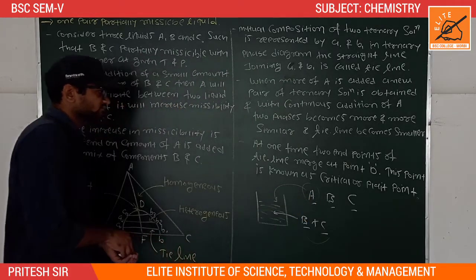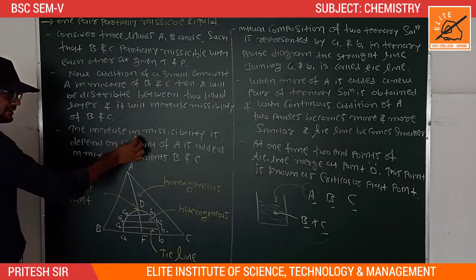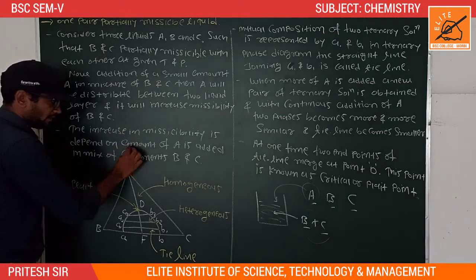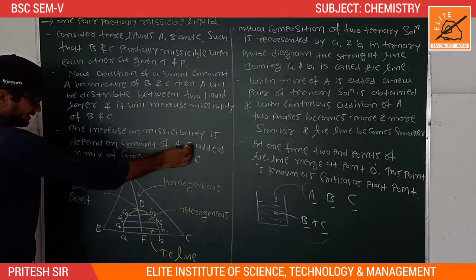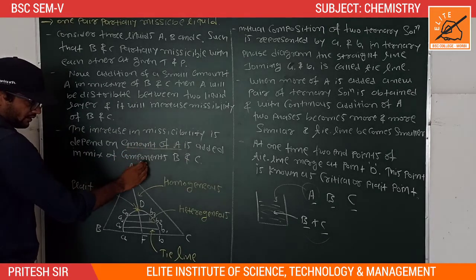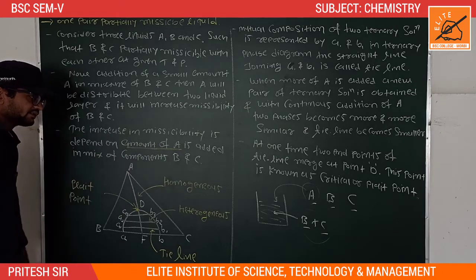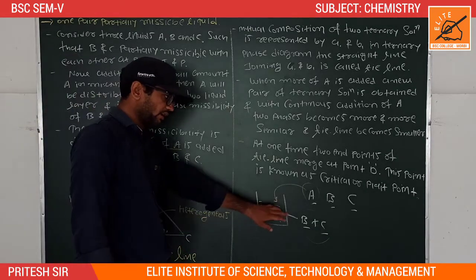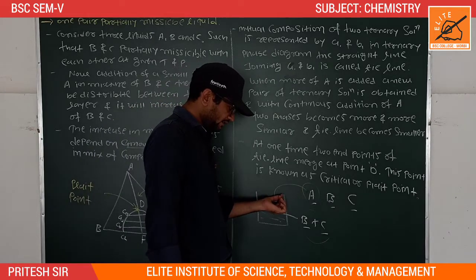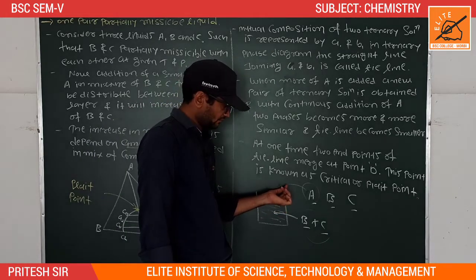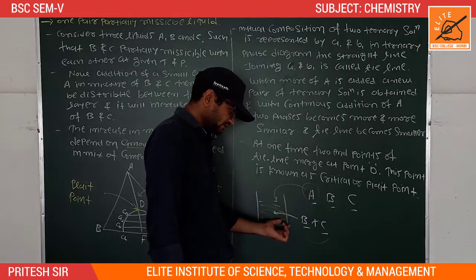Okay, so the increase in miscibility depends on the amount of A added in the mixture of components B and C. Okay, so the increase in miscibility depends on how many grams or ml of A is added in the solution.